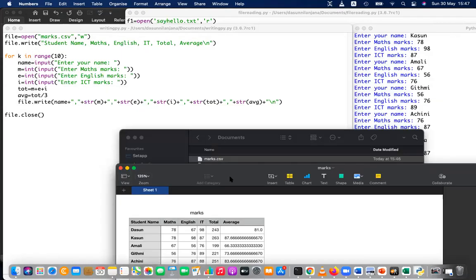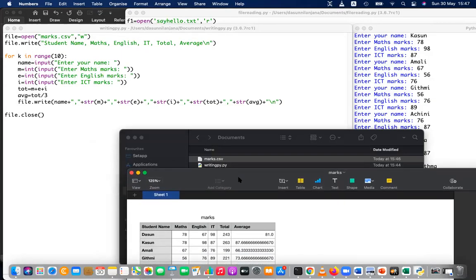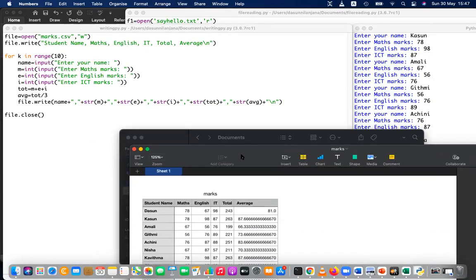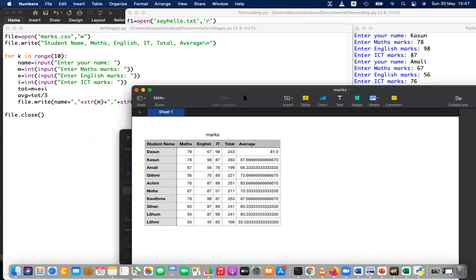Understood what CSV is now? Yes, sir. CSV is a text file, but it can be opened using Excel. Normal Excel files are not text files, right? They are binary files because you can include images, graphs, charts. But in a CSV file you can't include images and charts. Still, you can open it using Excel.